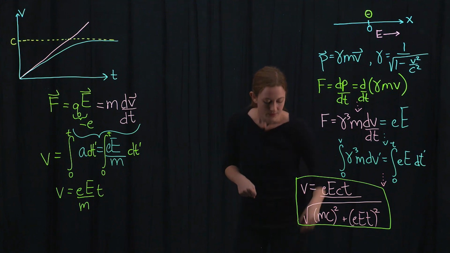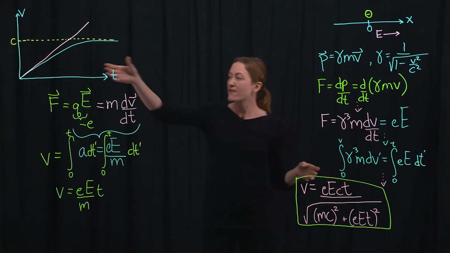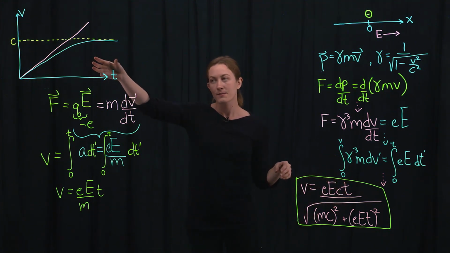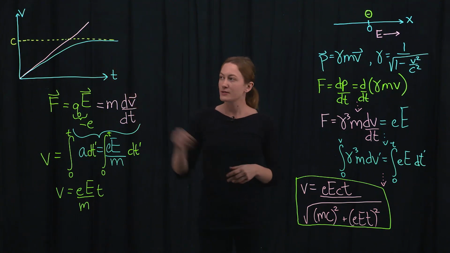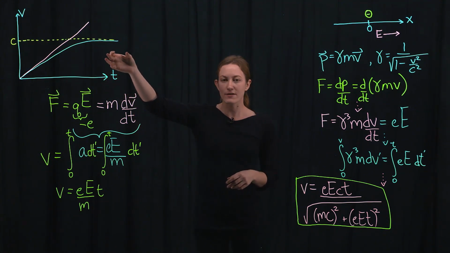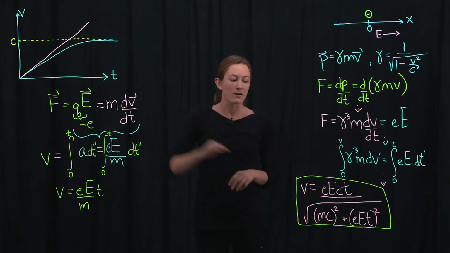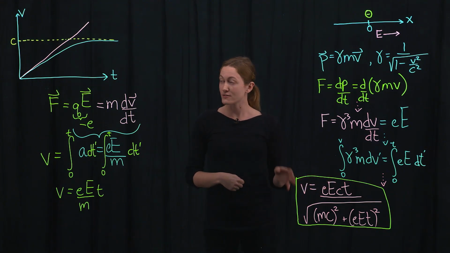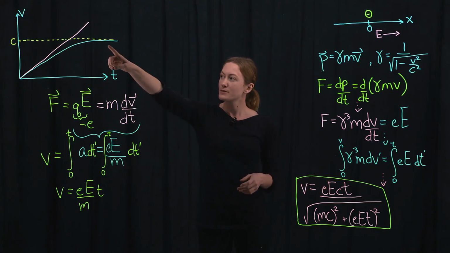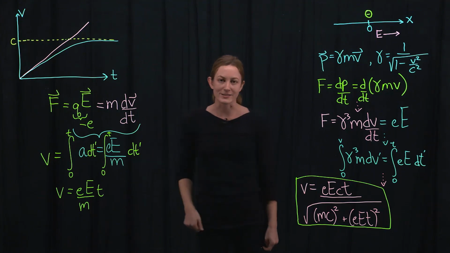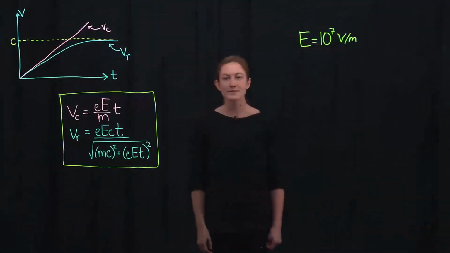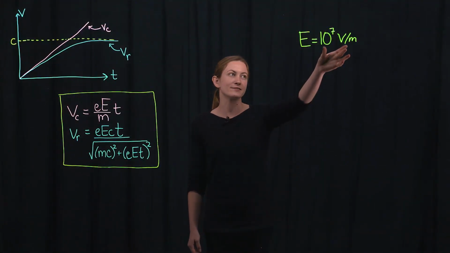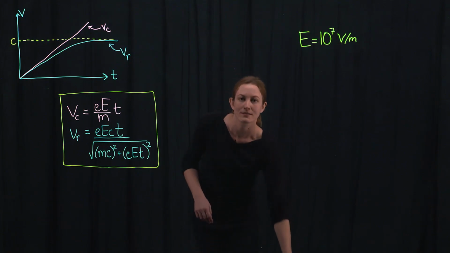So, in conclusion, relativistically, we'd actually say the electron can never reach the speed of light in a finite amount of time for any value of the electric field. No matter how large of an electric field, relativistically, we would predict that the electron will never actually reach the speed of light. Let's plug in the numbers for an electric field of 10 to the 7 volts per meter.